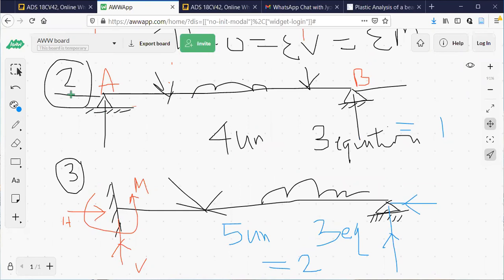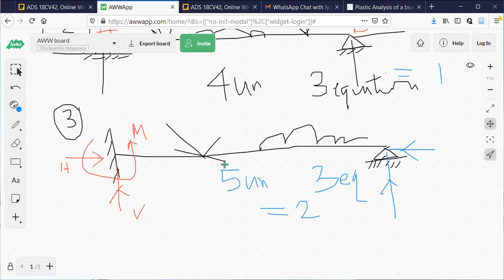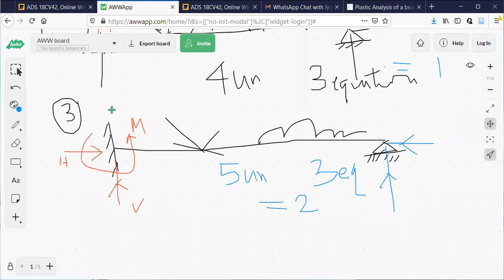In case of problem number 2, the order of indeterminacy is 1 because 4 minus 3. Now in case of problem number 3, this is also an indeterminate structure because the number of unknowns is more than 3. Once the unknowns are more than 3, conditions of equilibrium are not sufficient to solve the problem.